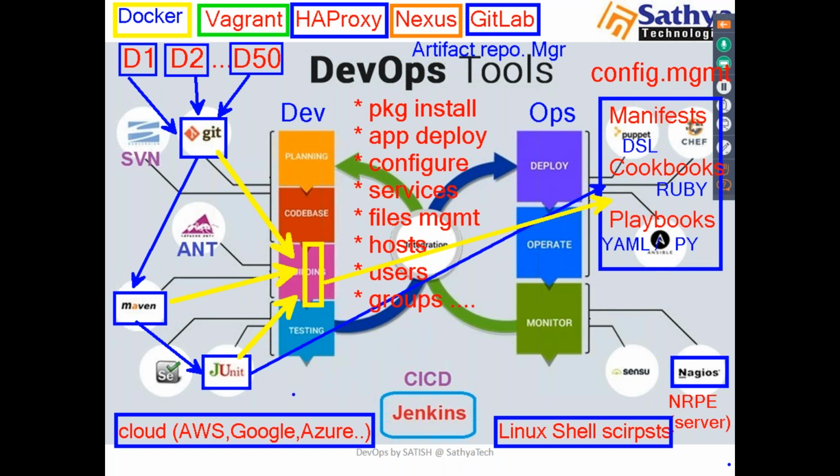Along with this, we have to see cloud computing concepts, and then Linux shell scripts and commands. We're going to cover all these things in this DevOps course. This is a basic demo for DevOps. We'll see the tools one by one, and some Linux commands, from tomorrow.